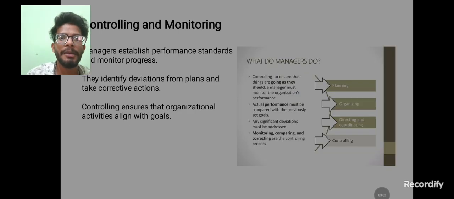Next, controlling and monitoring. Managers establish performance standards and monitoring programs. After controlling, we can go for monitoring. Monitoring means we are able to see the flow, how we are going. They identify the deviations from plans and take corrective actions. Controlling ensures that organization activities align with the goals.